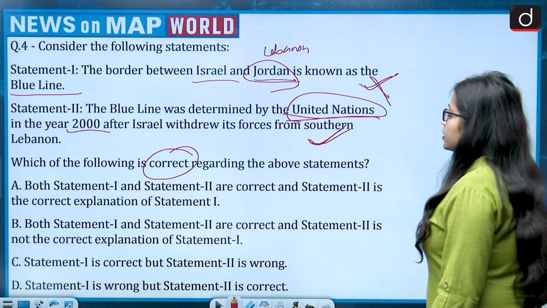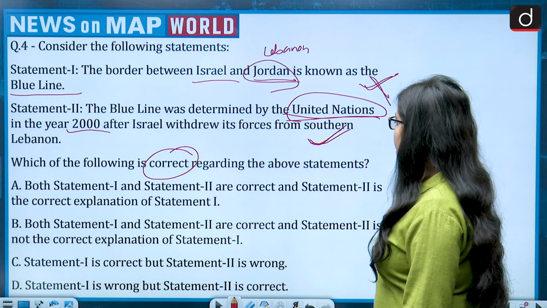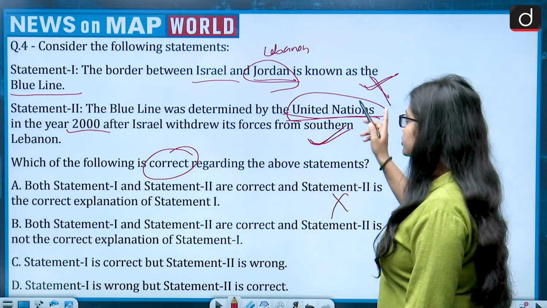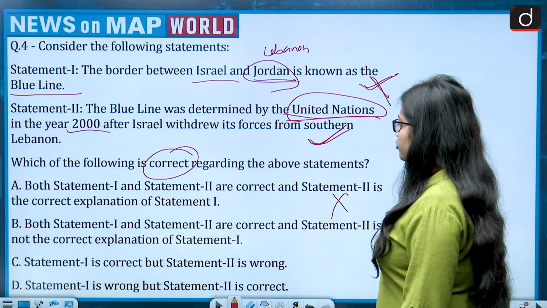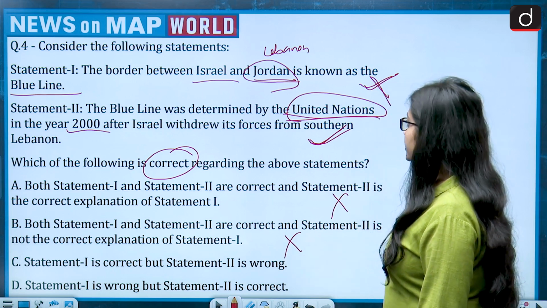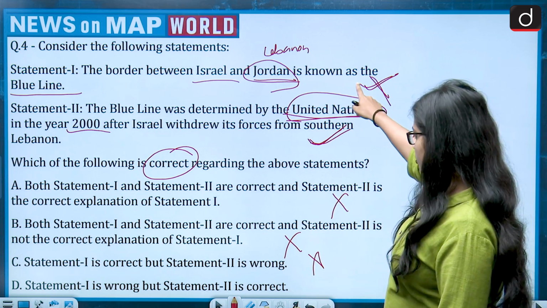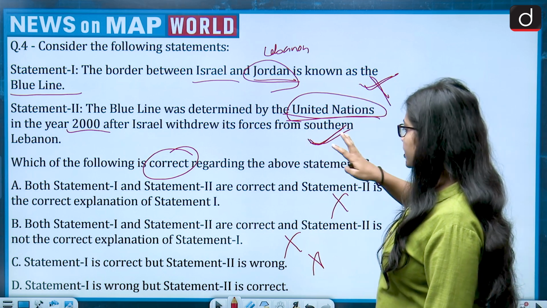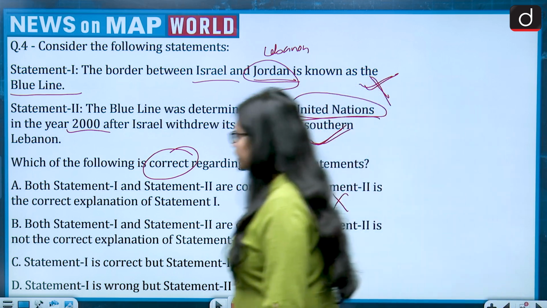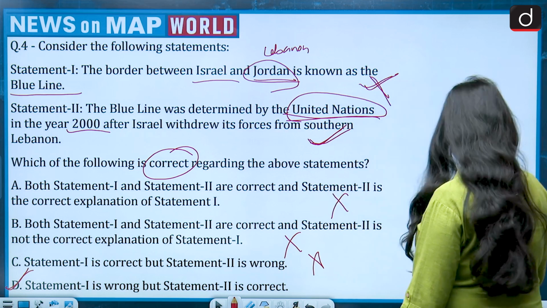So let's talk about the options. Option A says both statements 1 and 2 are correct. This becomes wrong because the first is wrong. Option B, both statement 1 and 2 are incorrect. Option C, statement 1 is correct. This is also wrong. Option D, statement 1 is wrong, but statement 2 is correct. So this is the correct answer, option D. The answer for this question is option D.